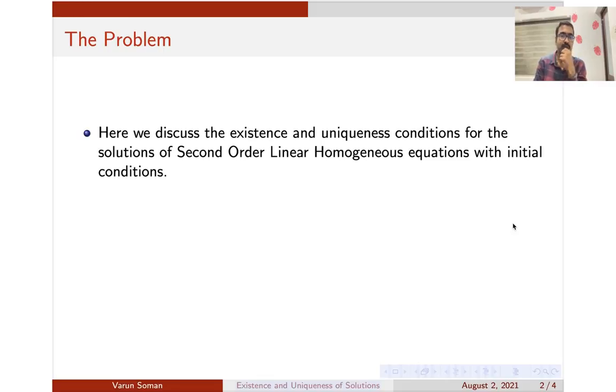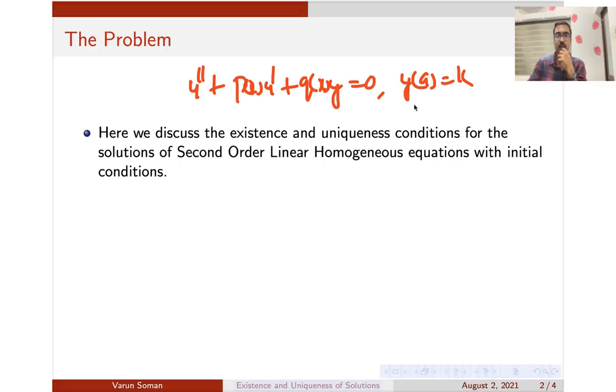So suppose we have a second order linear homogeneous equation, for example, y double dash plus p of x into y dash plus q of x into y is equal to 0. Here p of x and q of x need not be constants, they could be functions also. I am giving you some initial conditions, for example, y of a is equal to some constant and y dash of a is equal to some other constant.